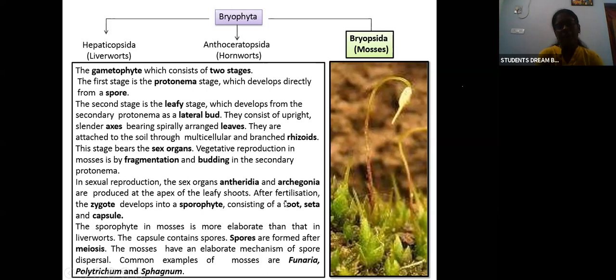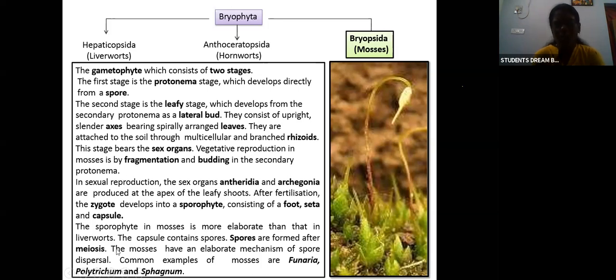Okay, and after fertilization, the zygote will develop into a sporophyte, which consists of a foot, seta, and capsule. Okay, we have already seen the structure of the sporophyte: the foot, seta, and capsule parts. The sporophyte in mosses is more elaborate than in liverwort. The structure is similar, but it is more elaborate than in liverwort. Here the capsule will contain the spores, and the spores will be formed after meiosis.